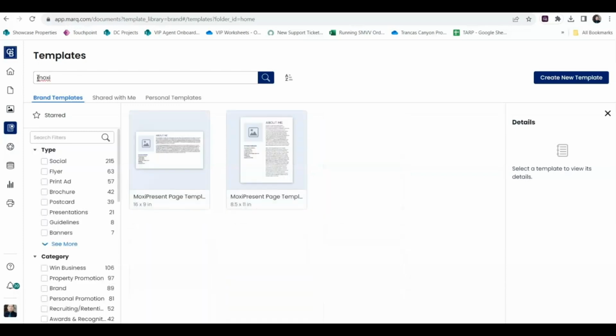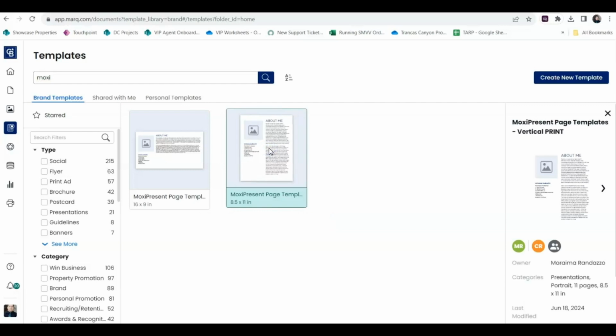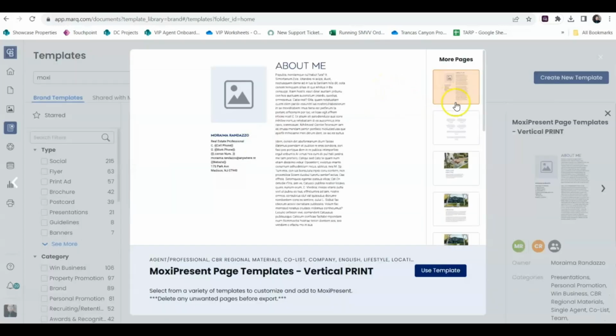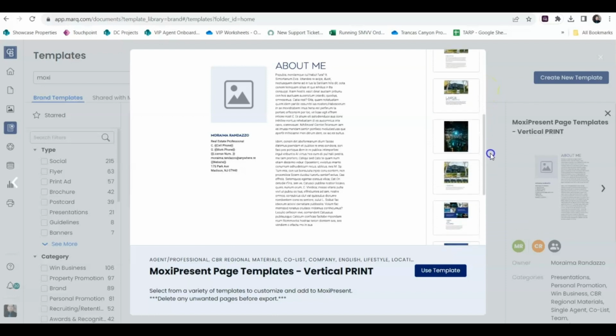And what you'll see is you'll have the two different types of layouts for Moxie Present. So you can see we've got our horizontal for the web and our vertical for print. So with that said, I'm going to go ahead and click on the vertical edition, if you will, and start working from there. Now once the screen pulls up, you can start noticing all the different layouts that we have here.